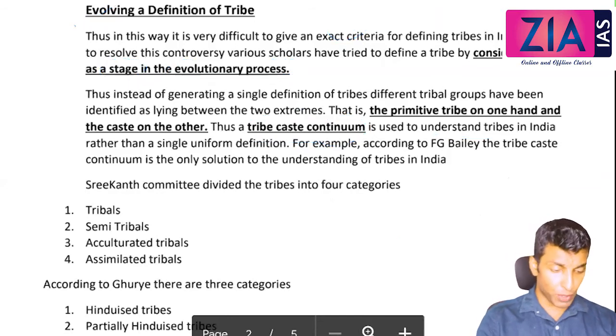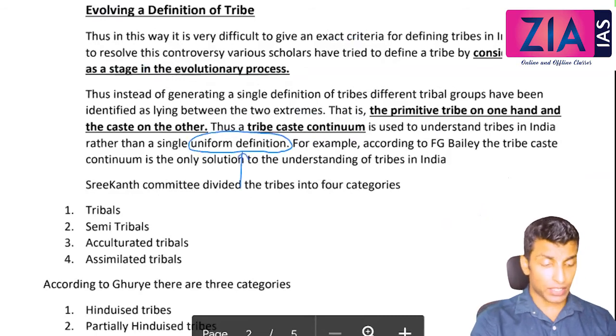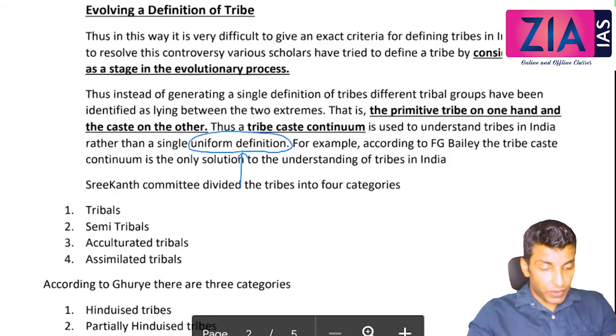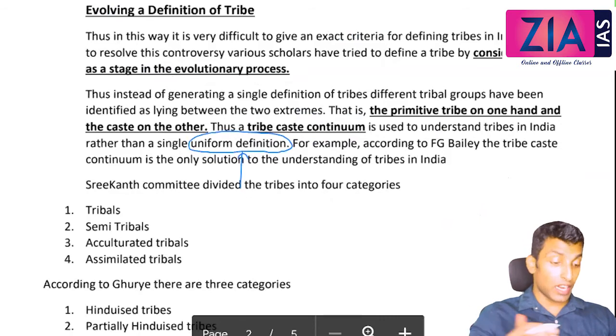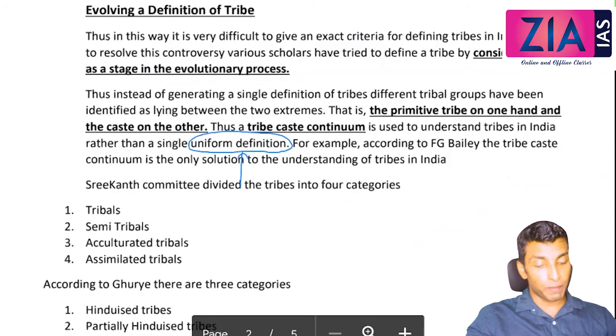So we have understood the problem in constructing a single uniform definition. None of the tribes will actually fit into the definition. The definition which we have started off with, that is a theoretical definition or a typical ideal type of primitive tribe, may be suitable to an extent for the Andaman Nicobar Jarawa tribes. Apart from that, it will be very difficult to explain or define the other tribes by using that particular criteria.